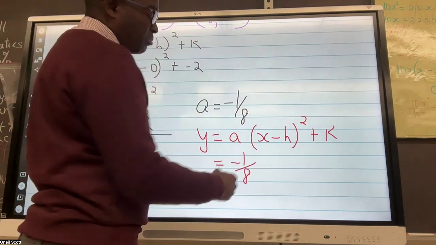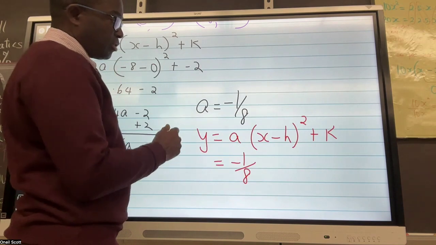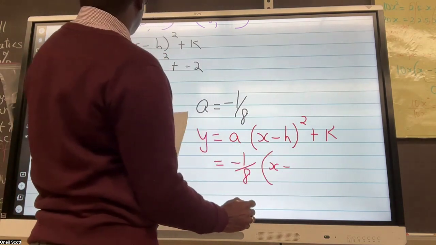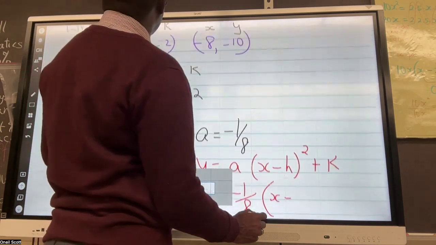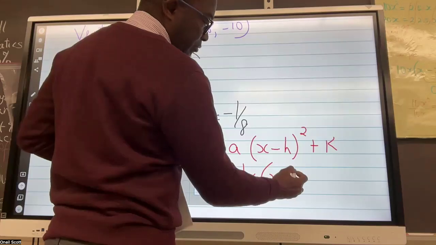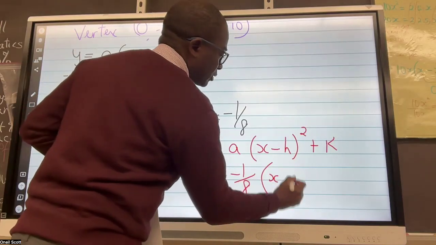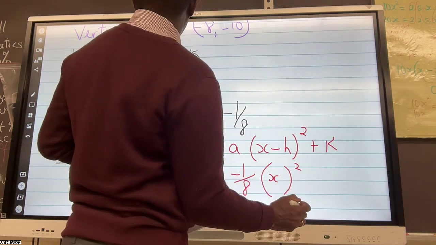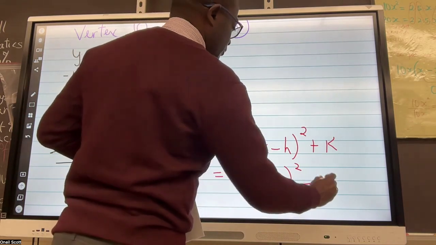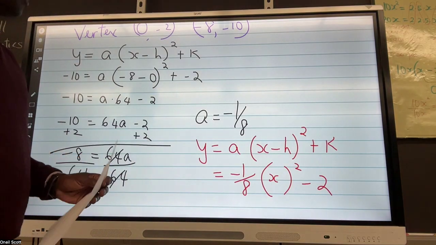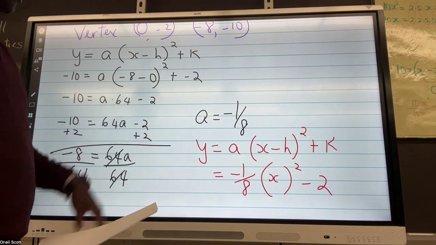So generally, we might make that 1, but in this case, we have a value for it. h, what was h again? h was 0. So we don't even need to put minus 0 in there. We could just put squared, and k was -2. All right, so that's what we could have written for that because h was equal to 0.